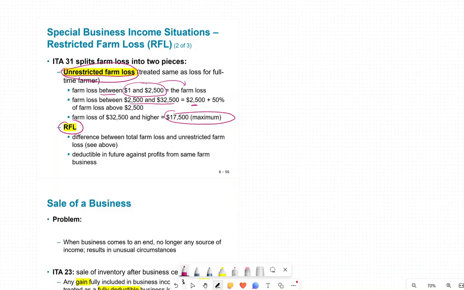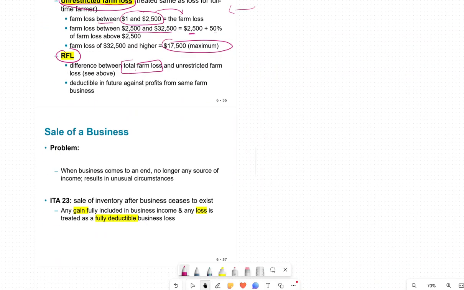The restricted loss is the difference between the total farm loss minus the unrestricted loss, and that will be deducted against the future. So if your loss is more than, let's say, 17,500, you'll be carrying forward that loss into the future against any profit.